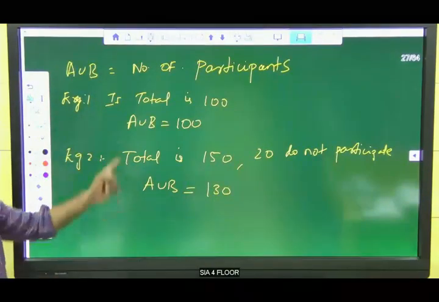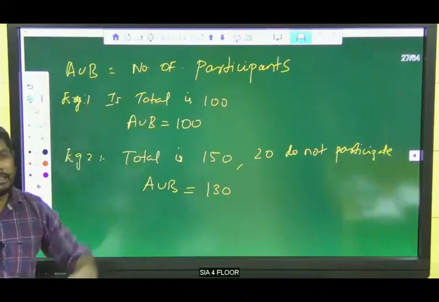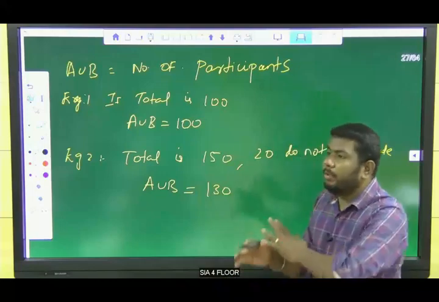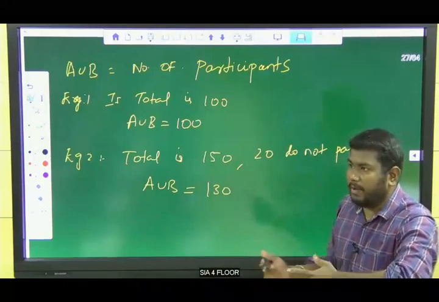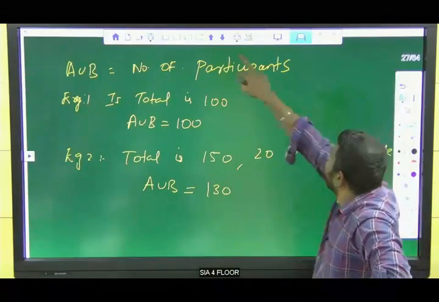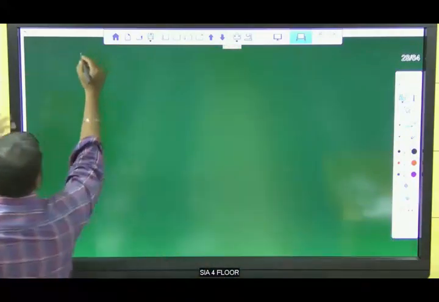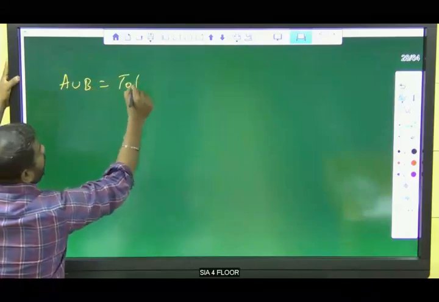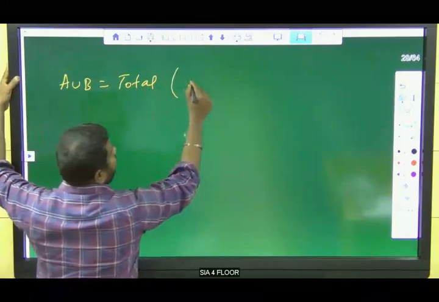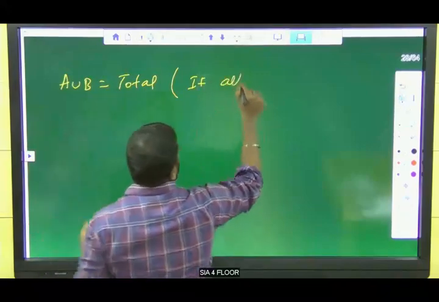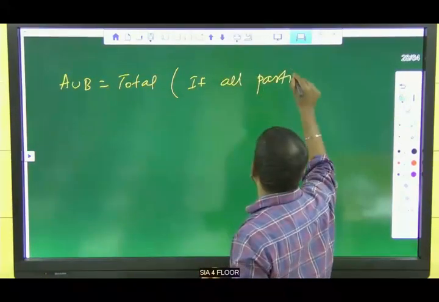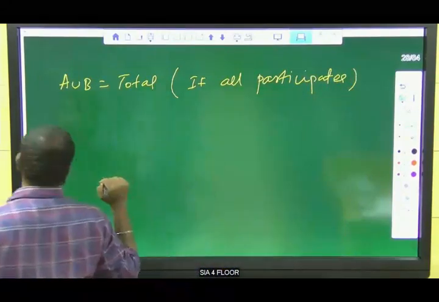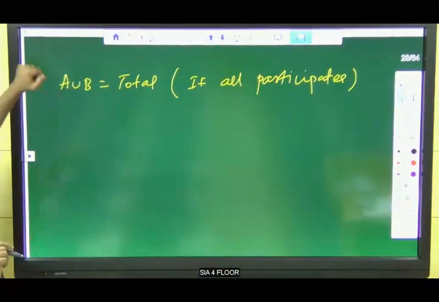So A union B is the number of participants. Sometimes A union B is equal to the total value. Listen here. A union B is equal to total, if all participate. If all participate, right? Clear? Right?